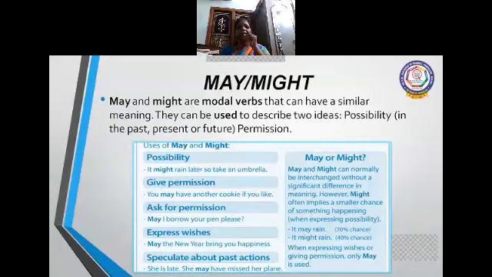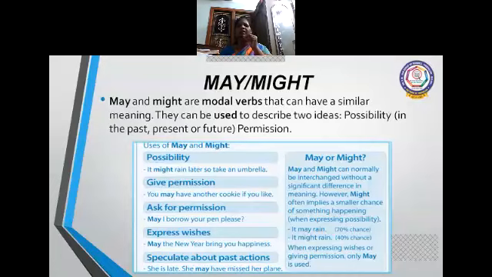Okay, possibility. It might rain later, so take an umbrella. So possibility. You're seeing the clouds and you're saying it might rain later. So it is not raining now. It might rain later. So take an umbrella.